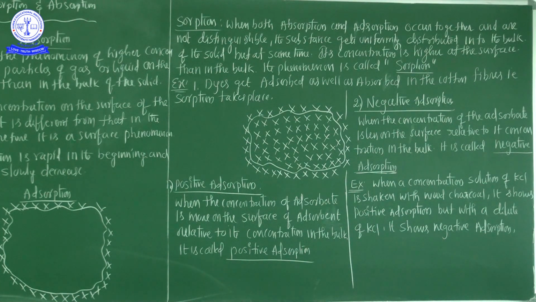Now here, what does positive adsorption mean?